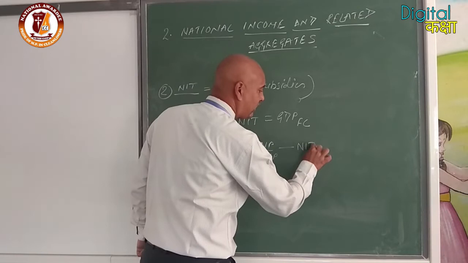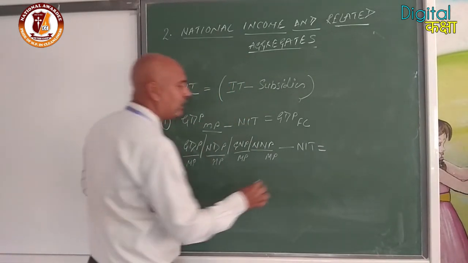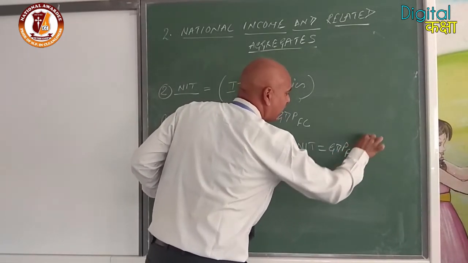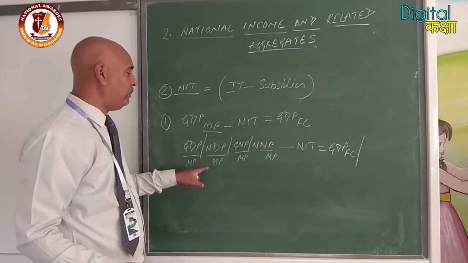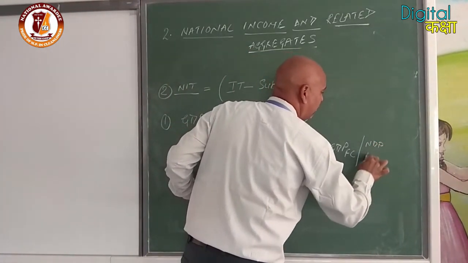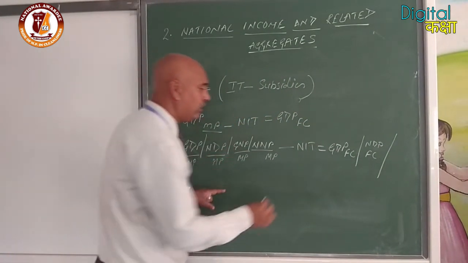NNP FC. Suppose we have to convert from factor cost to market price; net indirect taxes will be added. Clear? For example, we have NDP at factor cost plus net indirect taxes. What will happen?